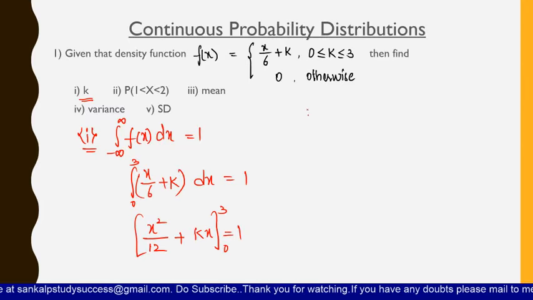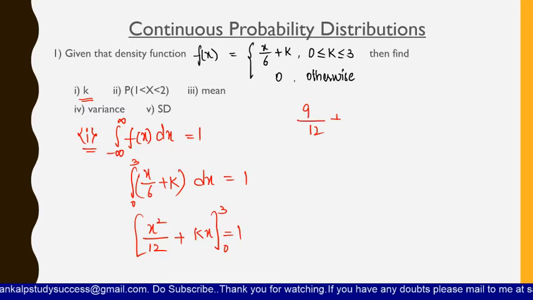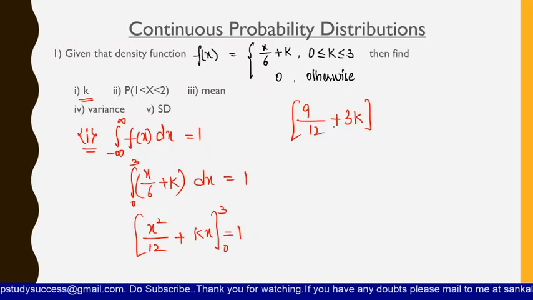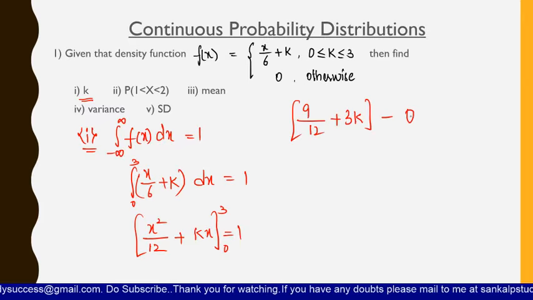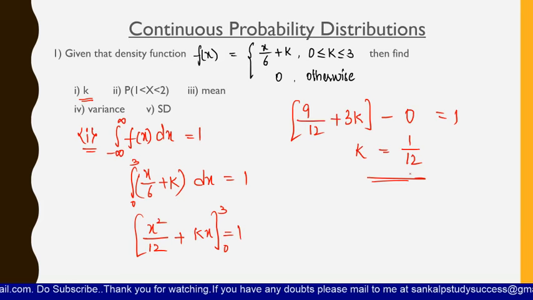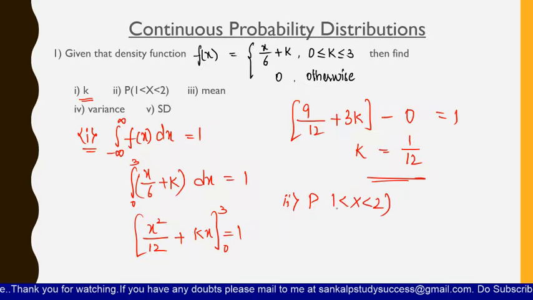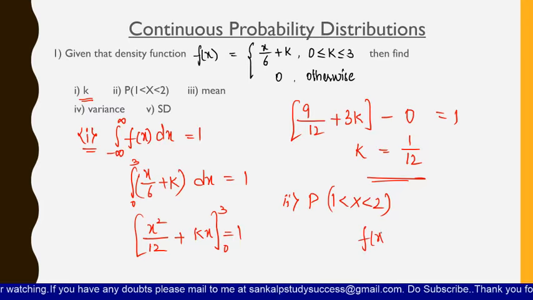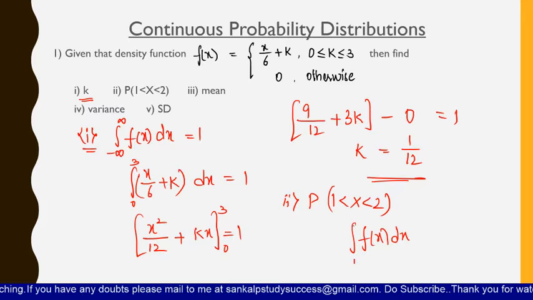Now substitute 3 first, which is 9 by 12 plus 3k, minus, if you substitute 0 then it is 0 only, which is equal to 1. So from here you will get the k value as 1 by 12. In this way we will find the value of k. In the continuous probability distribution, if we have to find the probability of 1 less than x less than 2, you have to integrate from 1 to 2. That means the limits are from 1 to 2 of f of x dx.